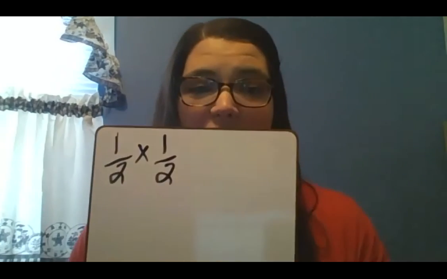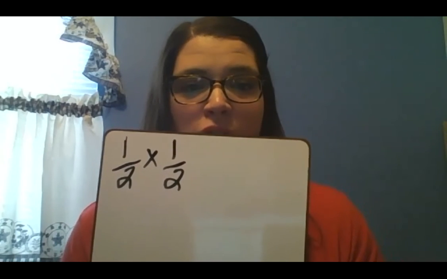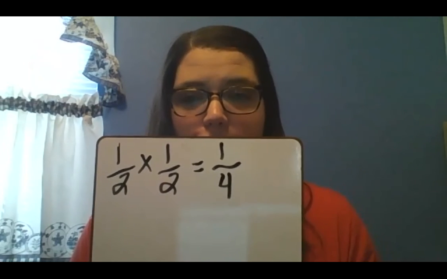So you're gonna do 1/2 times a half. And here, we're multiplying fractions. When you multiply fractions, you multiply straight across. So 1 times 1 is gonna give you your numerator. 2 times 2 is gonna give you your denominator. So a half times a half equals 1/4.